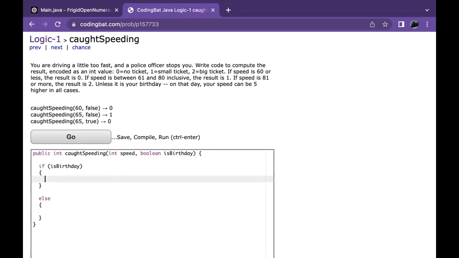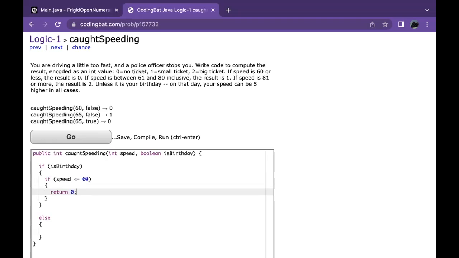So, when writing this type of code, if you say if speed is less than or equal to 60, return 0.